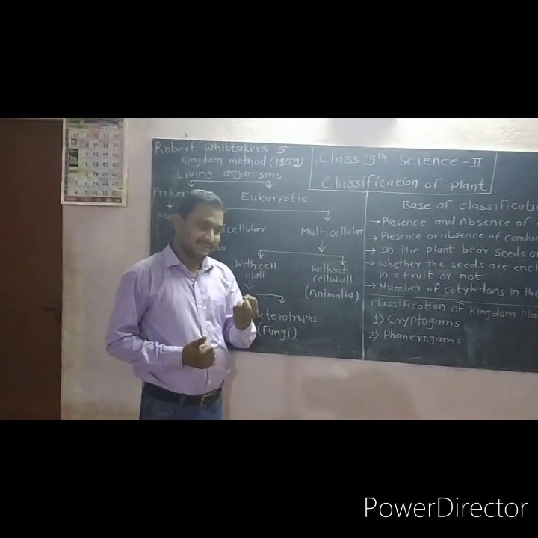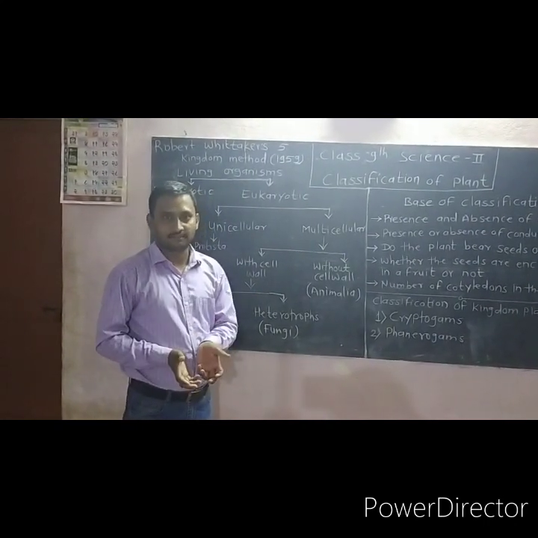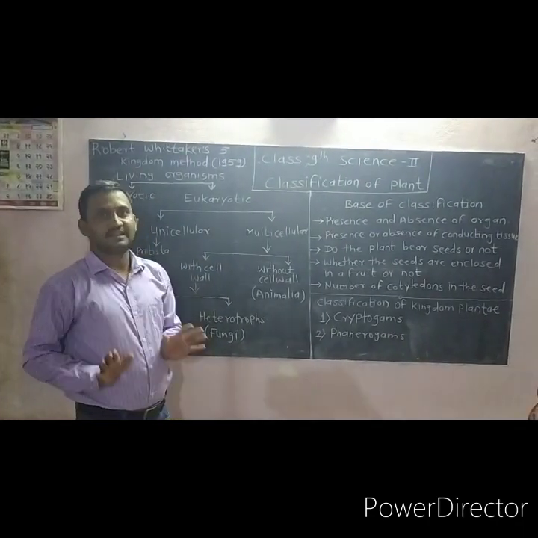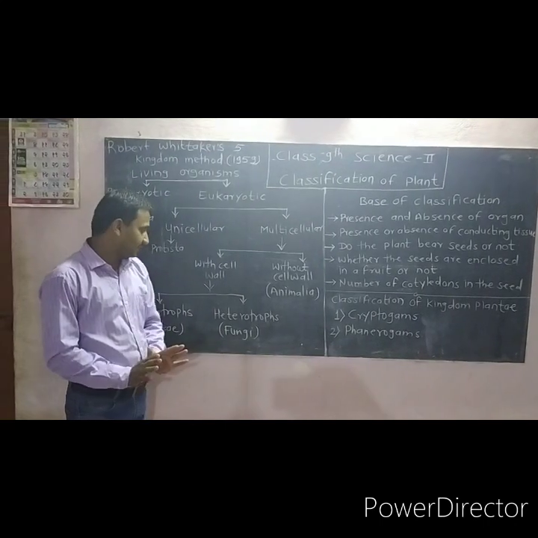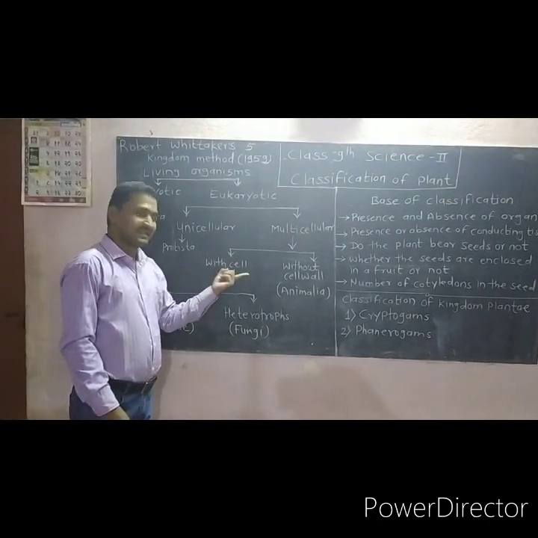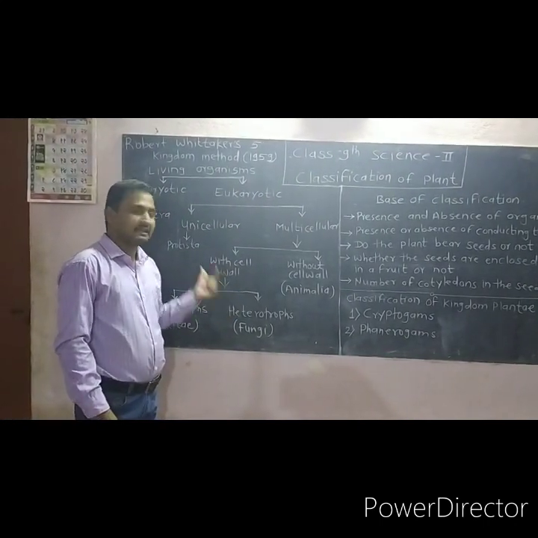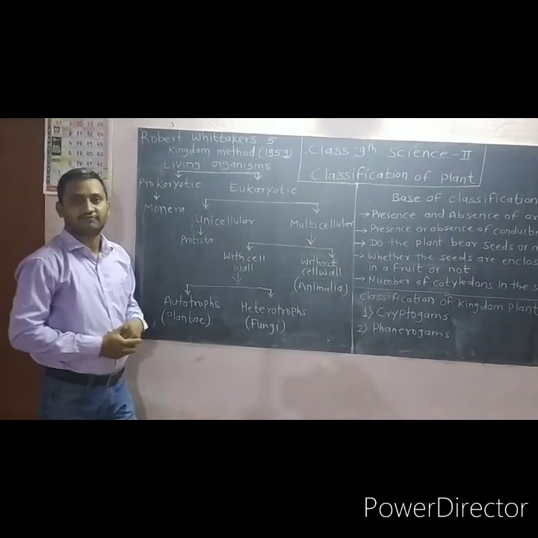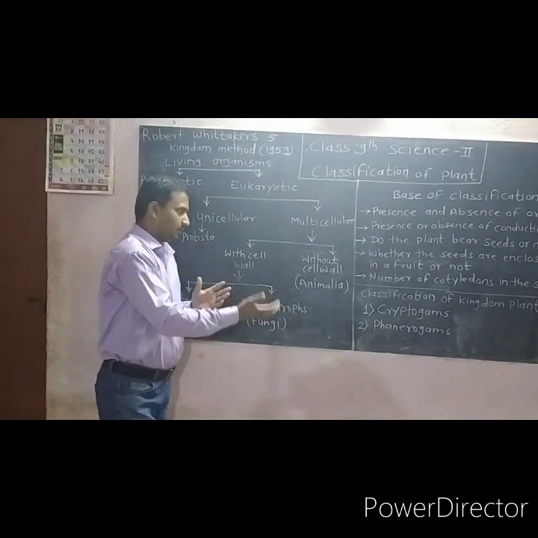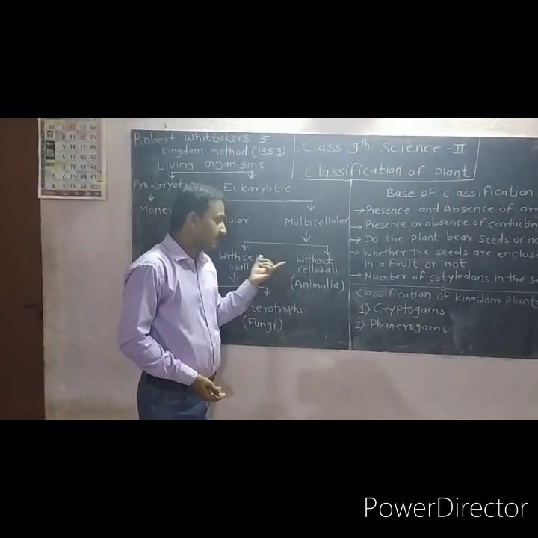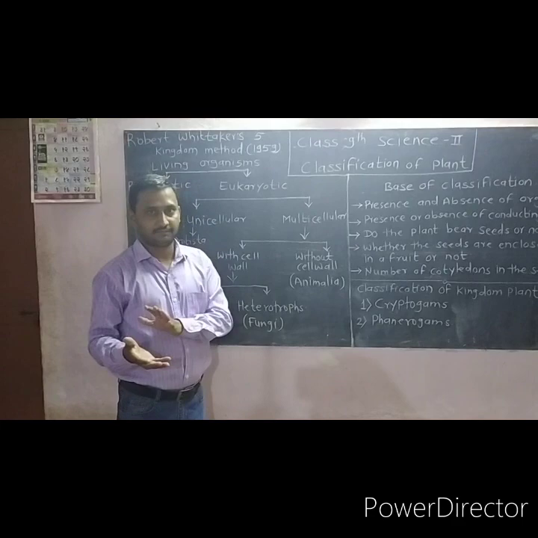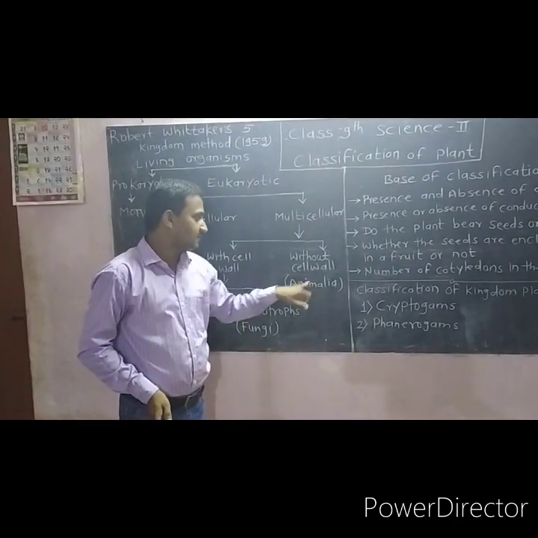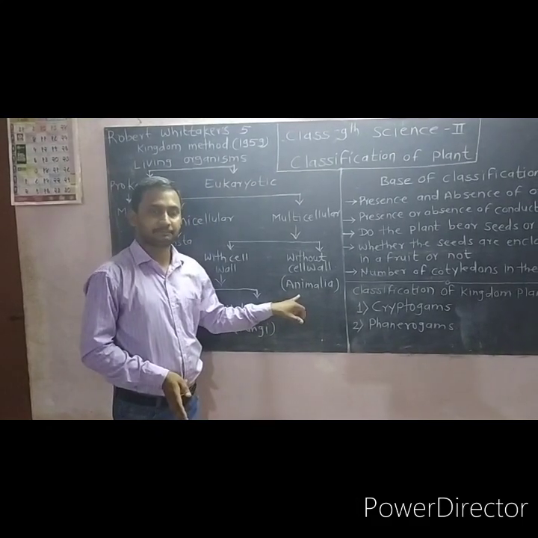Cell wall is the protective covering of the cells, which is present only in plants. It is not present in animals. It is present in plants. So that is why with cell wall means the kingdom of plants, and also the fungi. But without cell wall means cell walls are absent. Instead of a cell wall, they have only a cell membrane, and this is the kingdom Animalia.